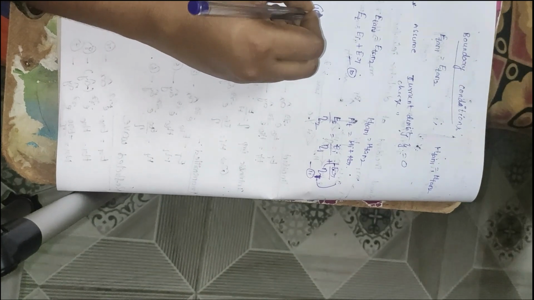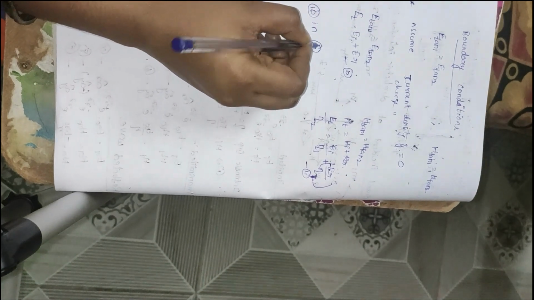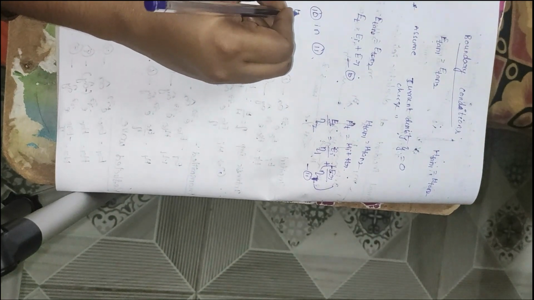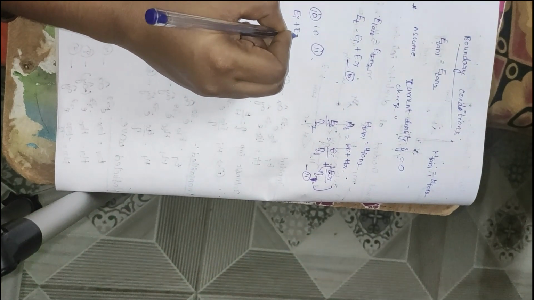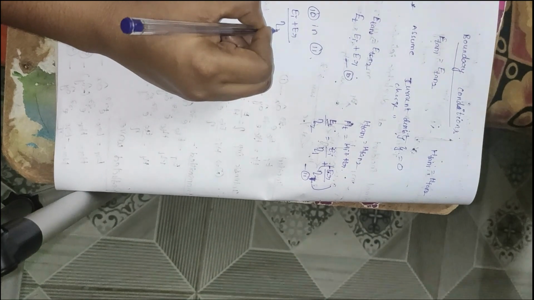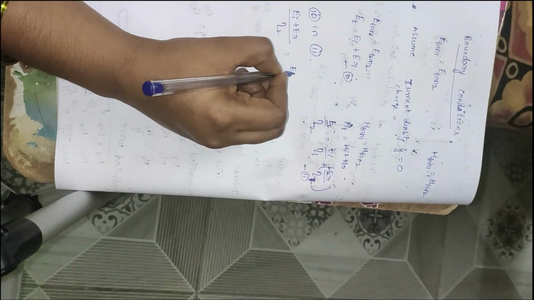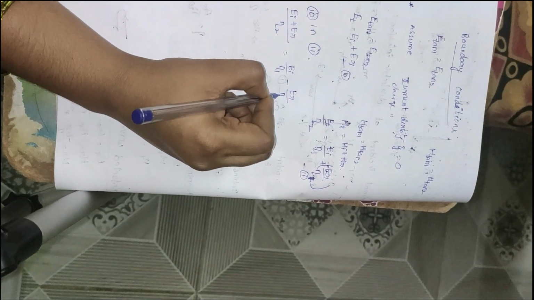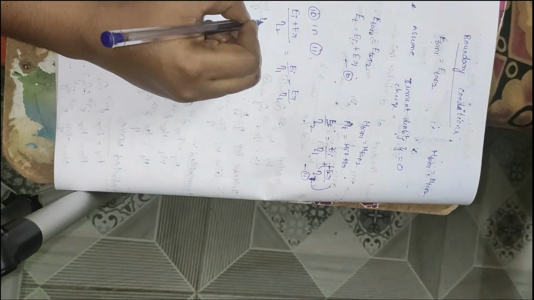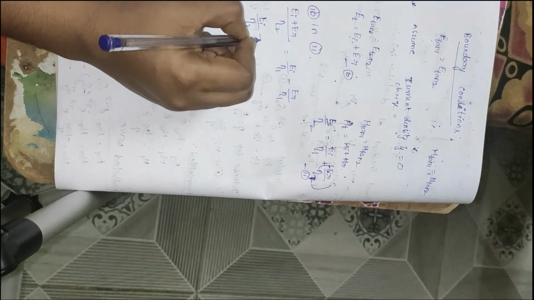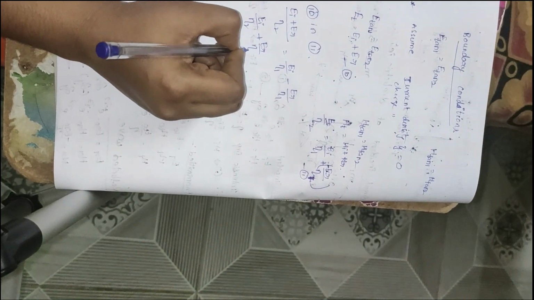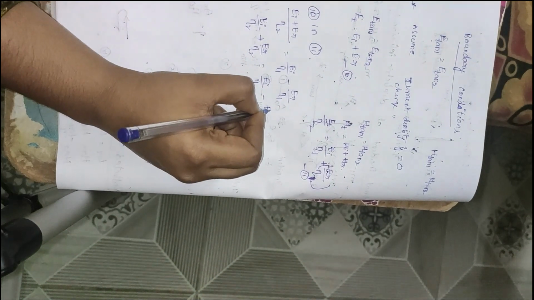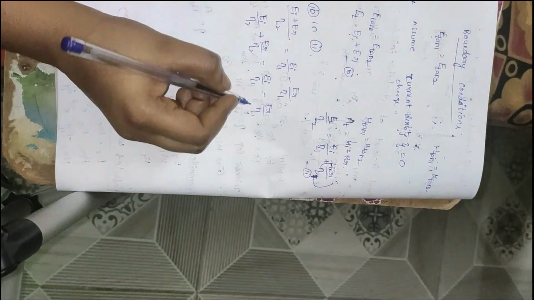Substitute 10 in 11. In place of Et, substitute this: Ei plus Er divided by eta 2 is equal to Ei by eta 1. Here it is in the reverse direction, that's why minus Er by eta 1. So Ei by eta 2 plus Er by eta 2 is equal to Ei by eta 1 minus Er by eta 1.